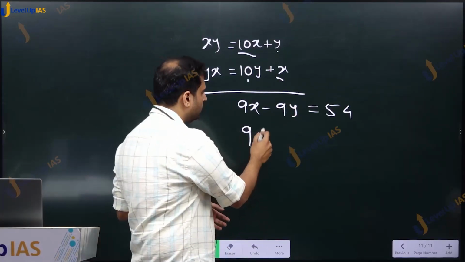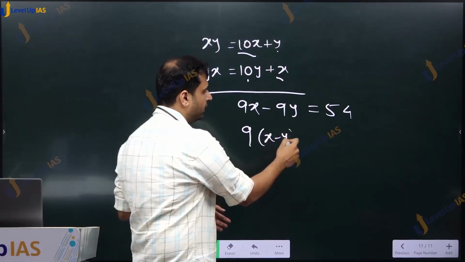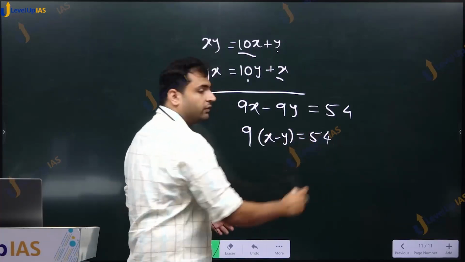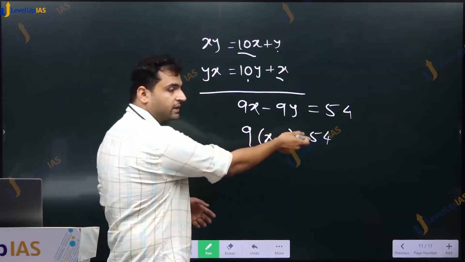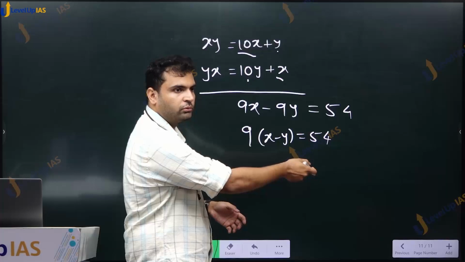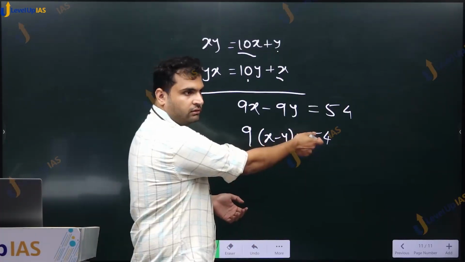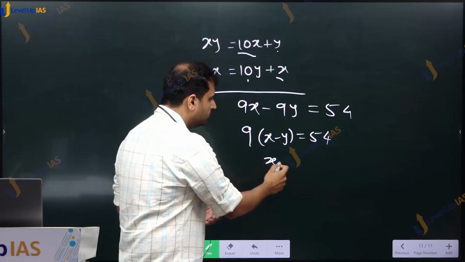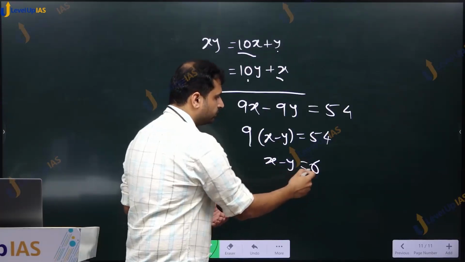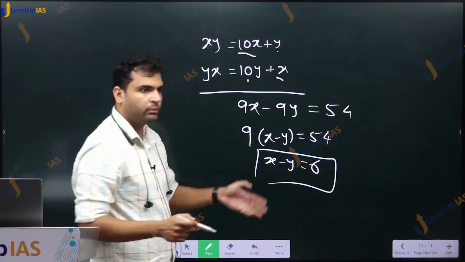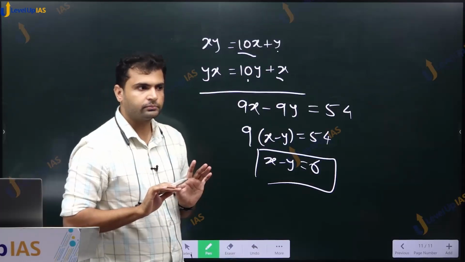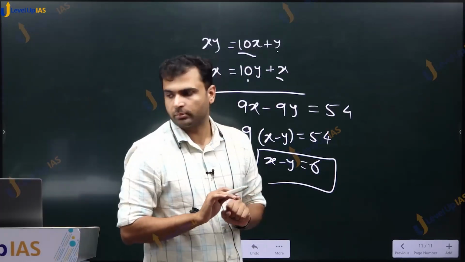So 9 into (x minus y) is equal to 54. 9 cancel हो सकता है. I can divide by 9 on both sides. 9 sixes are 54. This is what we have from the given information.